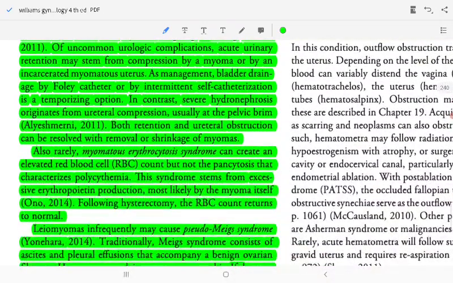Myoma can also cause myoma syndrome, with elevated red blood cell count, but not pancytosis. Also, rarely, myomatosis with erythrocytosis creates an elevated red blood cell count, but not pancytosis.